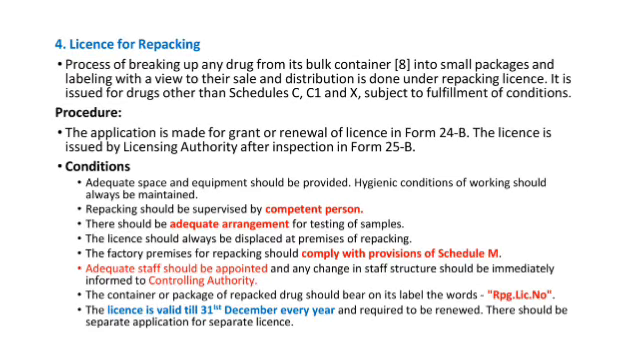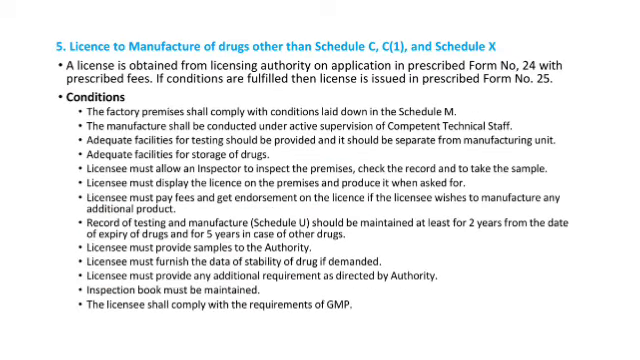Next, the license for repacking. There are some conditions. Repacking should be supervised by competent person. Adequate space and equipment should be provided. Hygienic conditions of working should always be maintained. There should be adequate arrangement for testing of sample. Then the container or package of repacked drugs should include RPG license number.